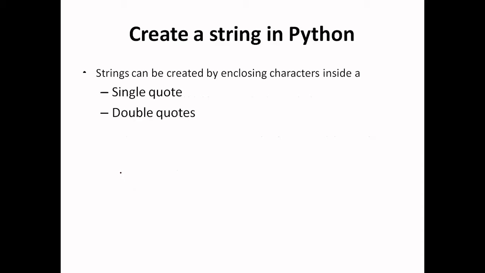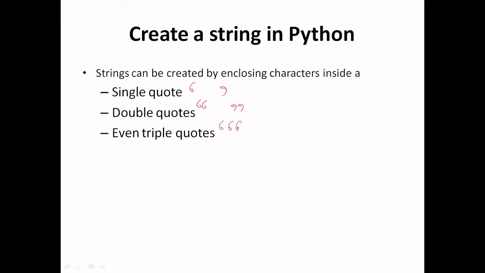In Python, we can create a string in three ways, either using single quote, double quote, or triple quote. So single quote like this, and we can also create a double quote string, and we can also create a triple quoted string using a combination of single quotes or double quotes.